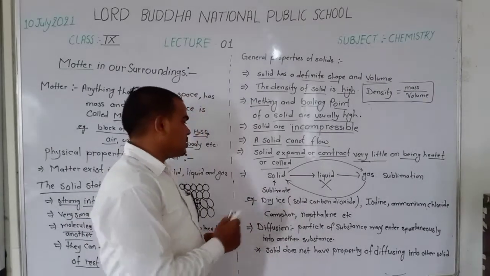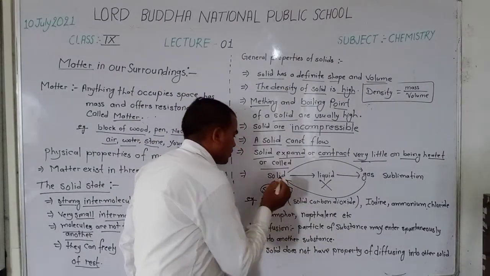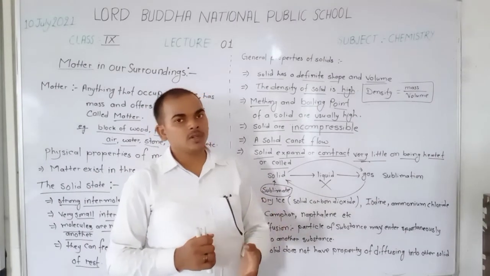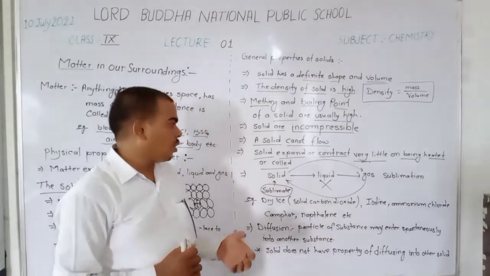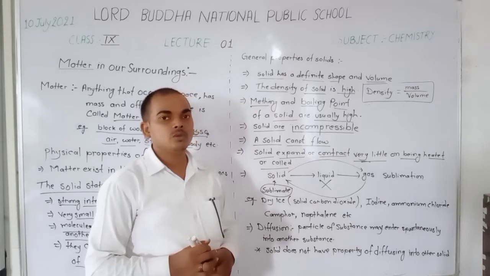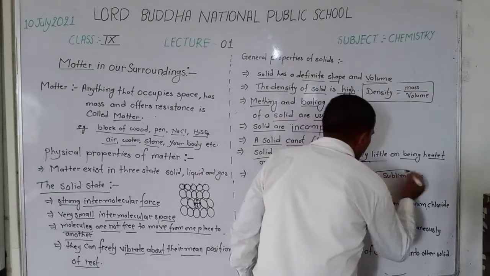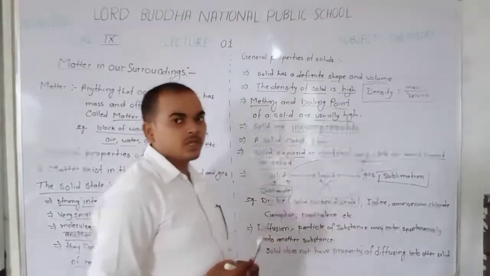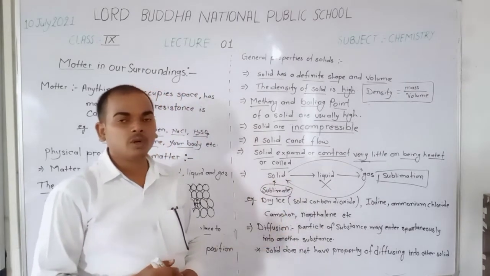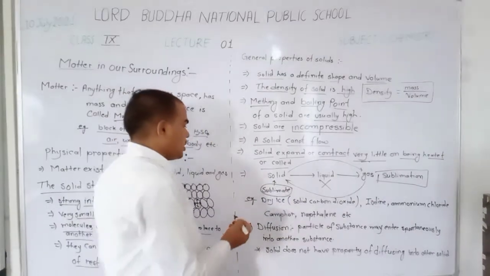This type of solid is known as a sublimate. A sublimate is a type of solid which on heating directly converts into gas without converting into liquid, and the process is known as sublimation. Sublimation is a process in which a sublimate solid directly converts into gas without converting into liquid. Here are some examples: dry ice.